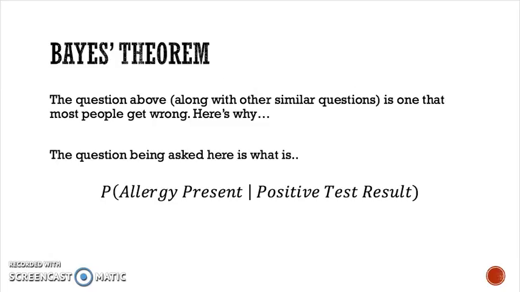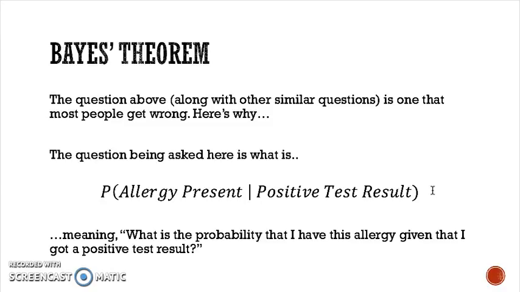Well, what we need to understand is that the question being asked in that example is, what is the probability of an allergy being present given that we received a positive test result? What is the probability that an allergy is present given that we've received a positive test result? And a lot of people think it's 98% because that 98% accuracy jumps out at them.